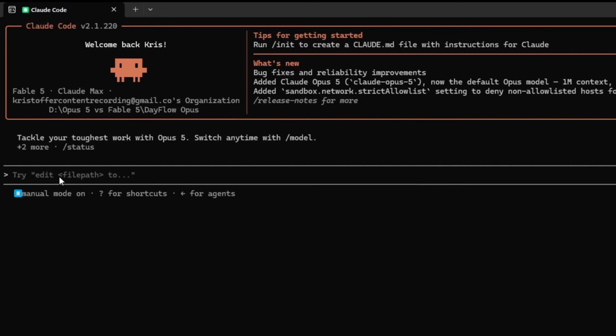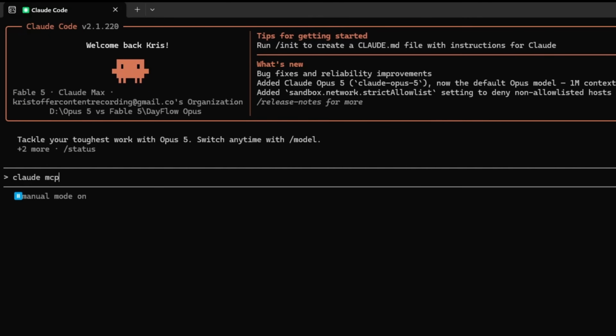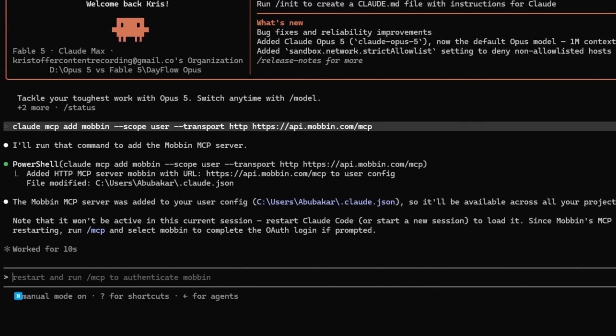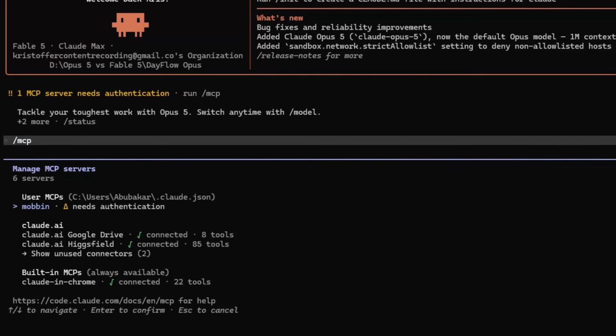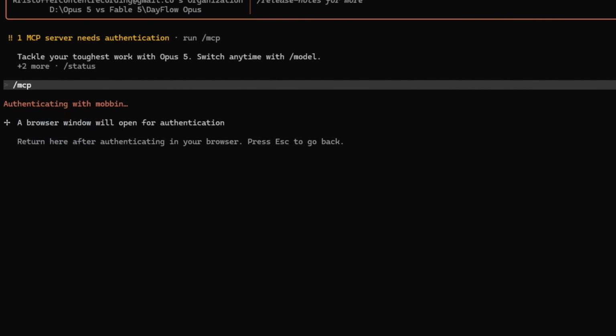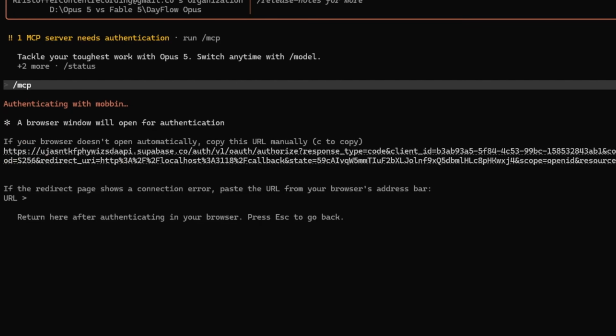Now connecting Mobbin is straightforward. Inside the same terminals, just add the Mobbin MCP server to Claude Code using this command: claude mcp add mobbin --scope user --transport https api.mobbin.com/mcp. And then I'll restart Claude Code and type in this command to confirm the installation, /mcp. Now from here I select Mobbin and follow the browser authorization steps. It's telling me to log into my account, so let me do that and I'll meet you when I'm done.